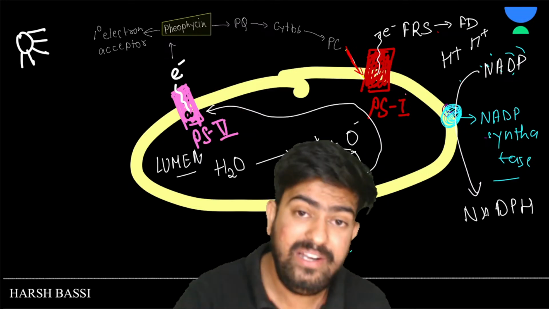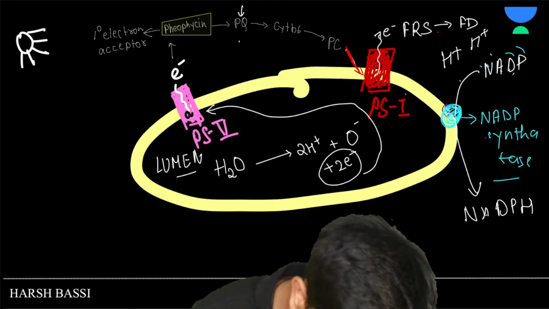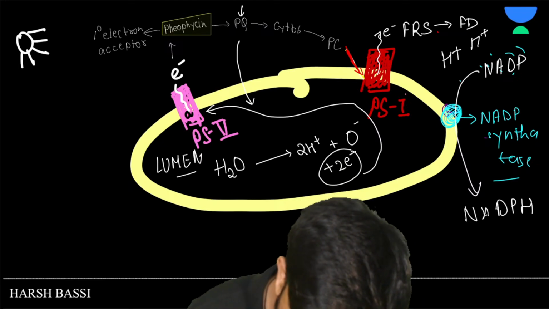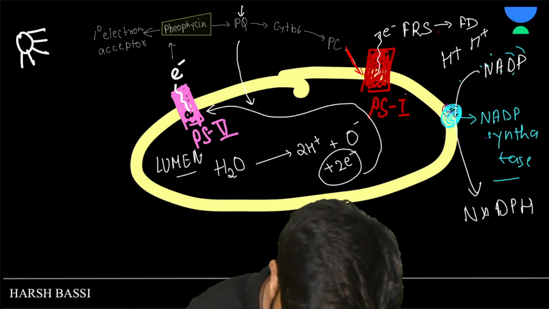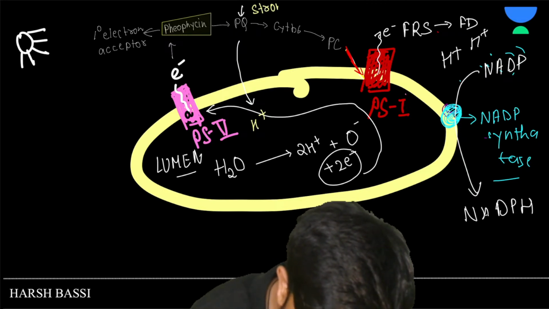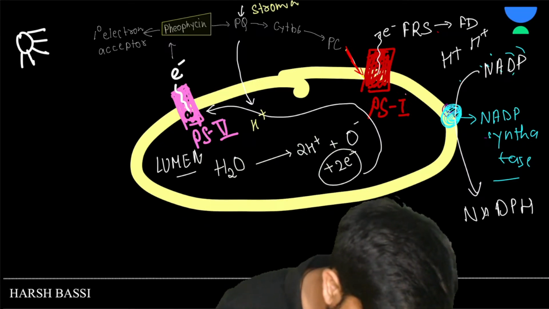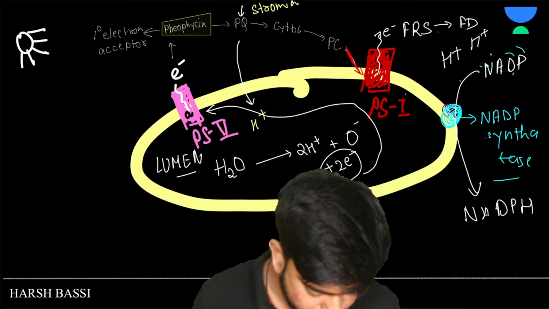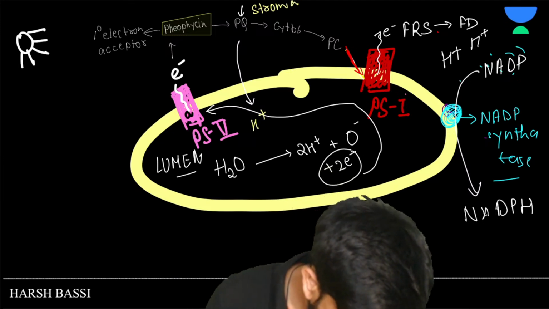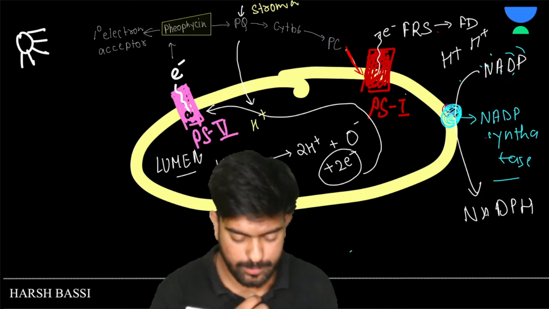So while transferring the electron, this PQ is transferring one hydrogen as well. From where? From stroma to lumen. Clear? Any doubts, anyone? From stroma to lumen. Okay.